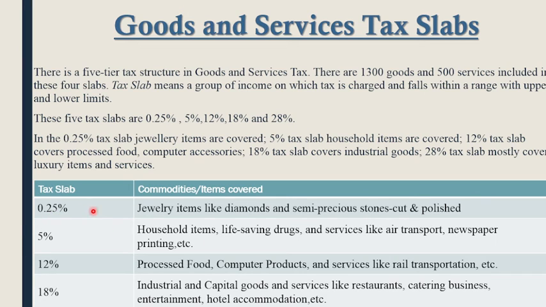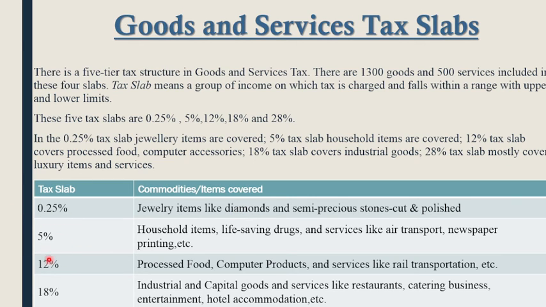In this chart, in 0.25% there will be jewelry items like diamonds and semi-precious stones, and polished stones.